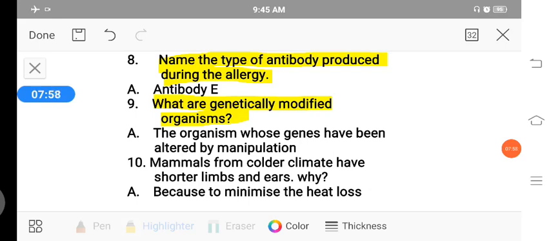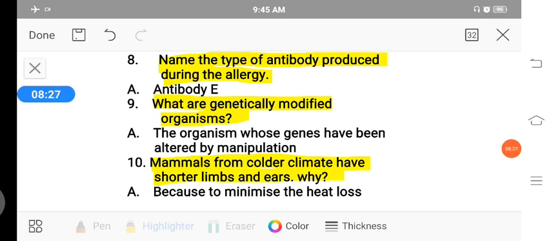That means in an organism, the genes that are there are altered. That is called a genetically modified organism. Then the 10th, the last question in 1 mark is, the mammals from colder climates have shorter limbs and ears. Why?